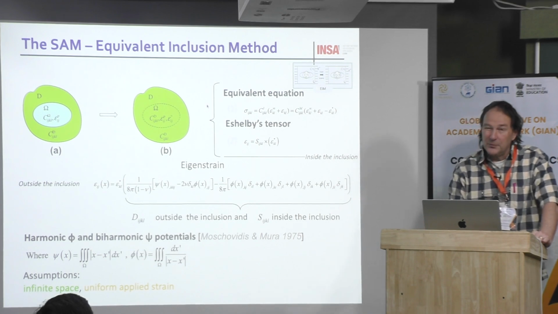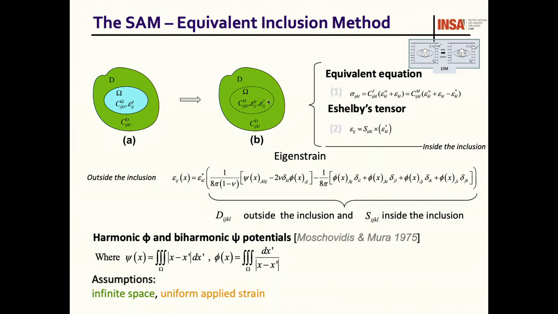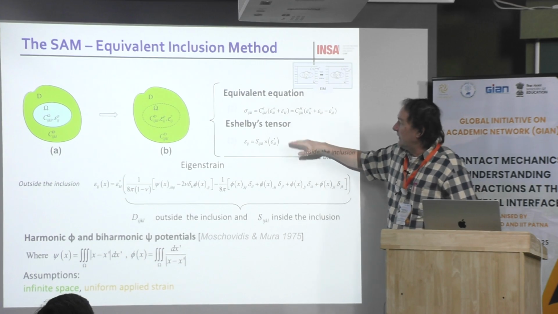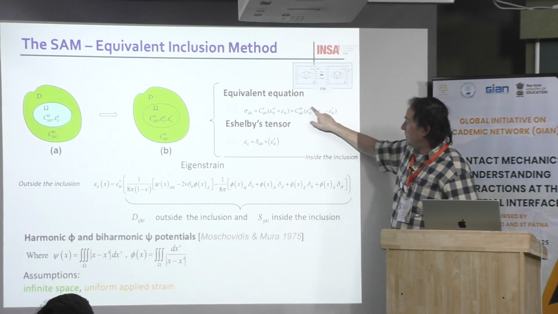Then he considered that now this heterogeneity is of the same material as the matrix, plus what he called incompatibility. Then there is here an epsilon star. Here you can see the star. This is the incompatibility strain. And adding that, the two problems are equivalent. Which means that now your infinite body is made of the same material. And this is very elegant because you can use the solution for isotropic homogeneous materials. Okay. And then these are the equivalent equations. The problem on the left is equivalent to the problem on the right.